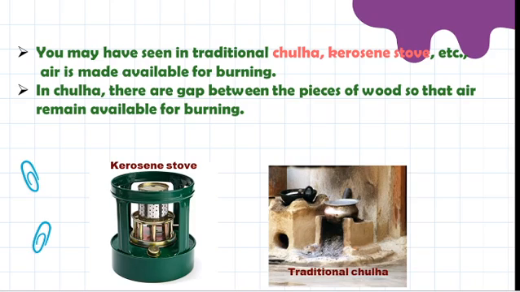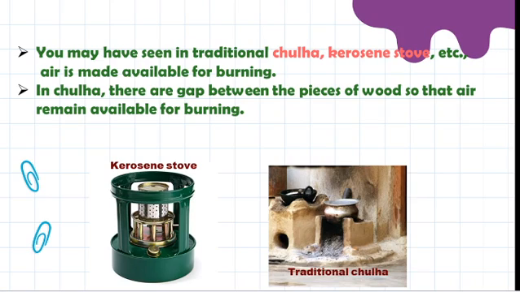In that, the process of burning is different. In a chulha there are gaps between two pieces of wood so that air remains available for burning. In the picture itself we can see there are two sides, and in the center we keep the pieces of wood and it starts burning, so that the heat is used for cooking food.